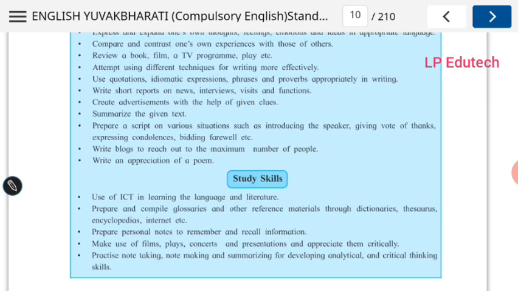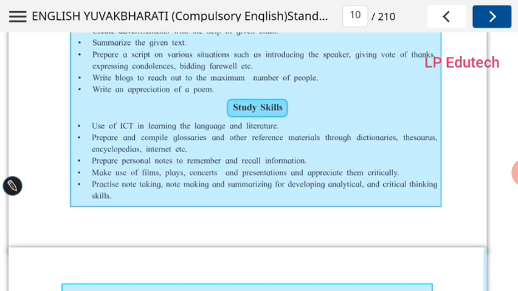Write blogs to reach out to the maximum number of people. Write an appreciation of the poem. This is what is expected now. And the last one is the study skill. I am deliberately going through this point. This is very much important. Don't take it lightly. Okay.